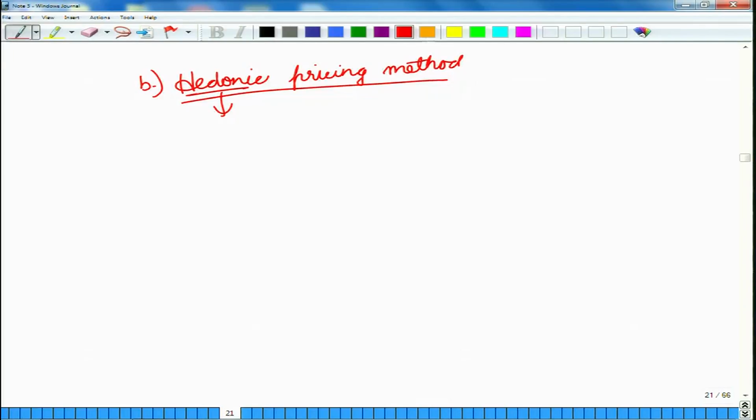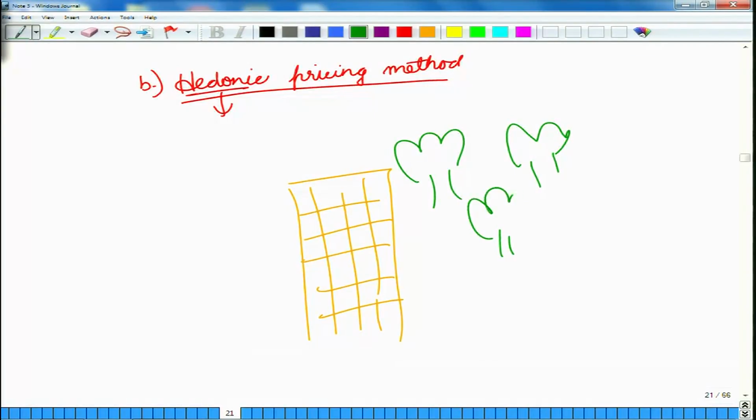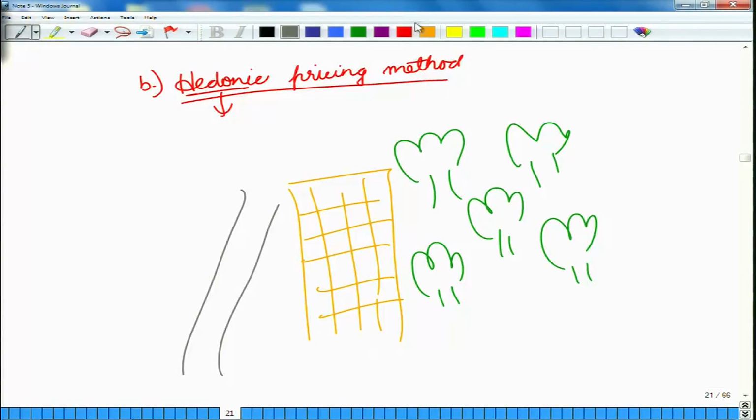To give an example, suppose there is a high rise building with a number of flats. On one side of the building you have a forest, on the other side you have a road and other high rise buildings.